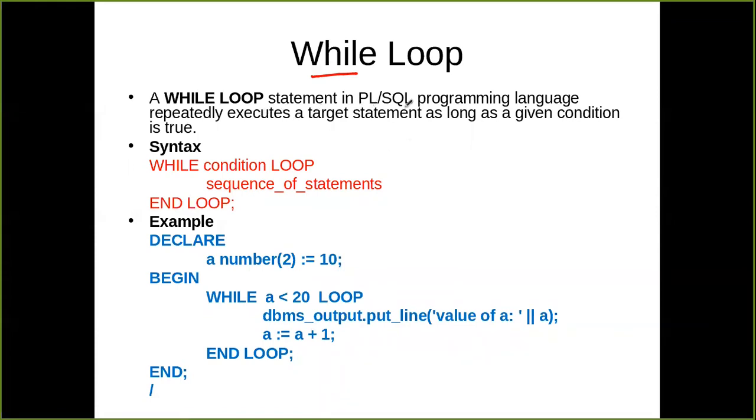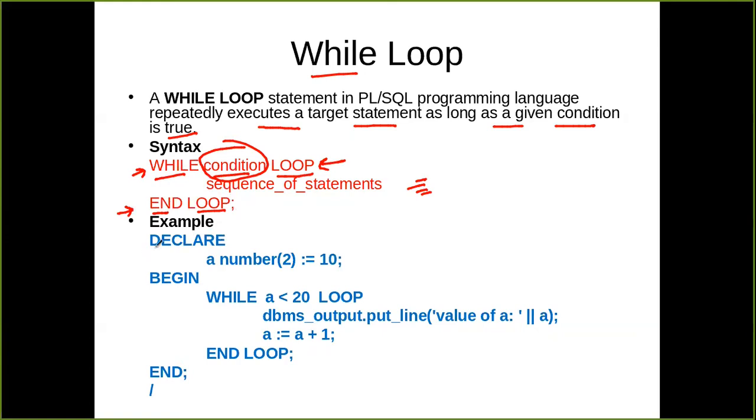A while loop statement repeatedly executes a target statement as long as a given condition is true. So this is the general structure of a while loop. While condition followed by loop. This is a keyword, this is also a keyword. You have to mention the condition, followed by the set of statements that you want to execute. Finally, again keywords end loop. You must end every loop with the statement end loop.